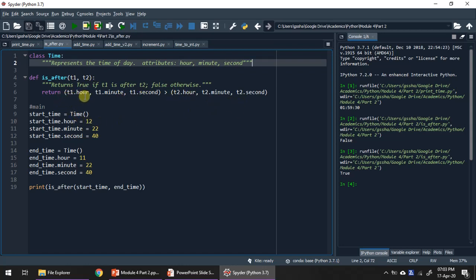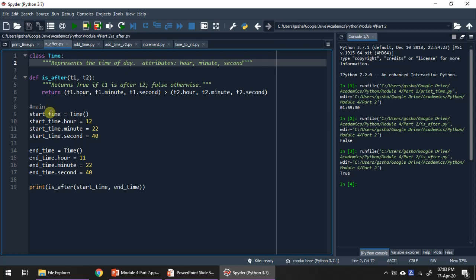So t1 dot hour is compared with t2 dot hour. t1 dot minute is compared with t2 dot minute. t1 dot second is compared with t2 dot second. Individual attributes are compared. Okay. So we will see what is there inside the main program.